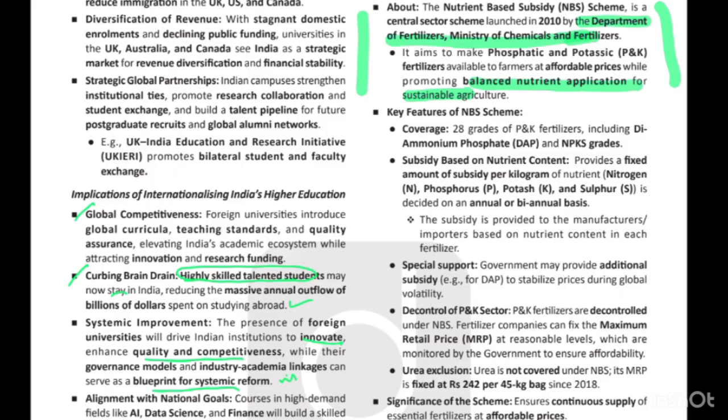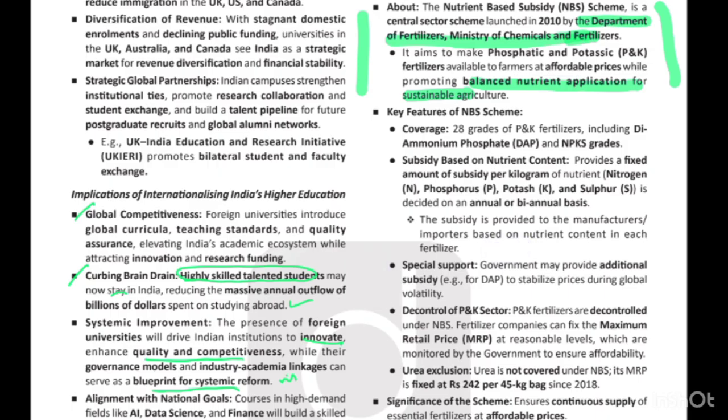It must be noted that the payments are not given directly to the farmers, rather they are given to the importers as well as the manufacturers. This is to be noted and must be remembered because it can be asked in the prelims examination: under the nutrient-based subsidy scheme, is the government directly paying the farmers? No, it is not so. It is basically paying the manufacturers and the importers.